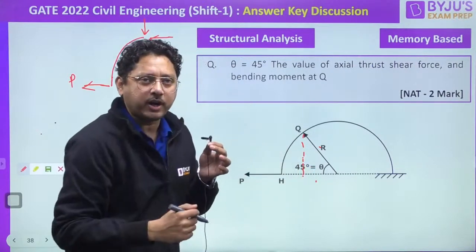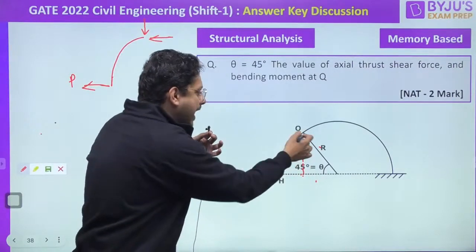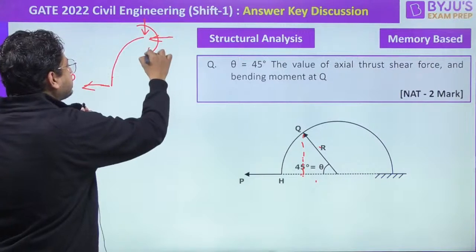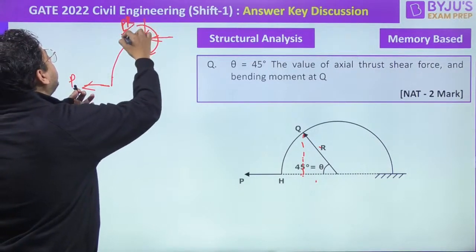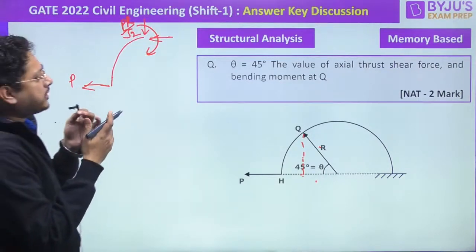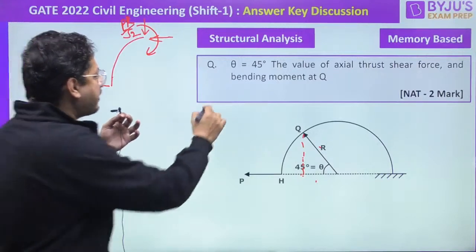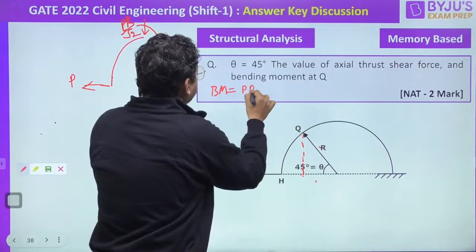That is sin 45, 1 by root 2. So R by root 2. So P into R by root 2 is the bending moment at this location. That's all. That is the only free body diagram, P into R by root 2. You got it. Now he's asking about axial force, shear force and bending moment. So you got the bending moment first of all. The bending moment here is PR by root 2.